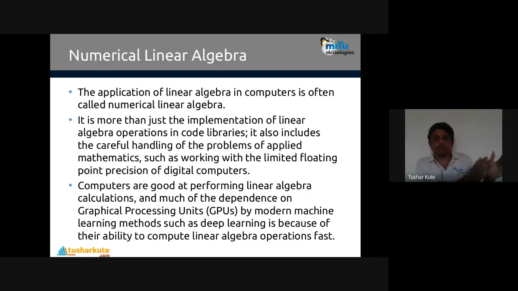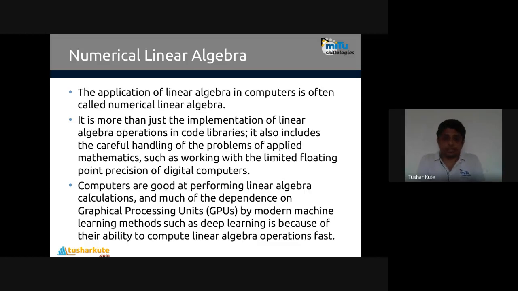Numerical linear algebra is another concept. The application of linear algebra in the computer is called numerical linear algebra. That's why in programming languages we need to make use of concepts like arrays, and with their help the numerical operations are possible. Whether we have a collection of data in one-dimensional or two-dimensional array format, anything is possible with that. These numbers are stored and they are of the same type: either all elements will be integers, or all elements will be decimal point or floating point numbers.